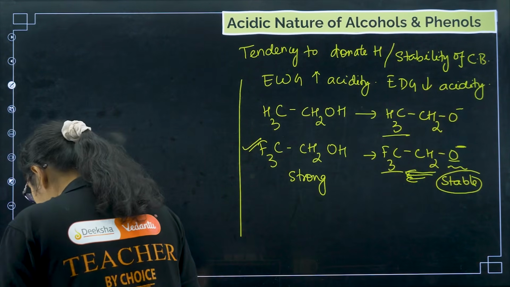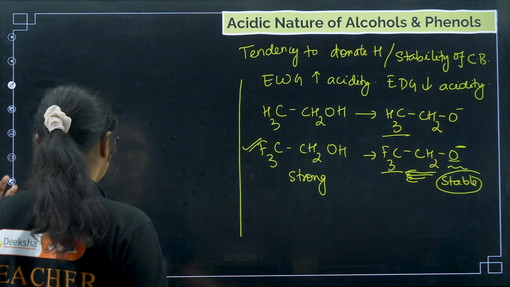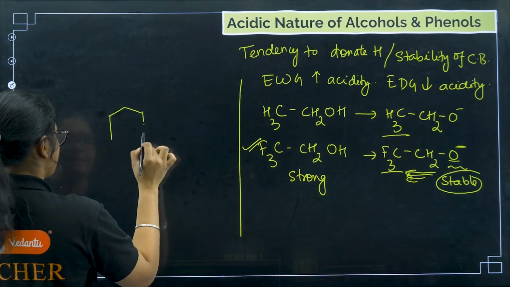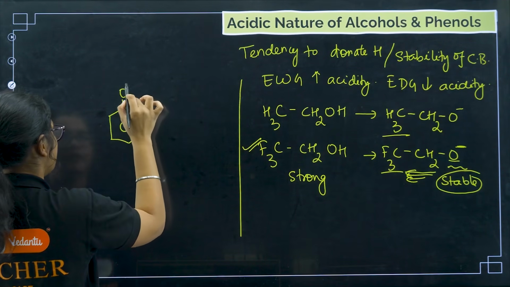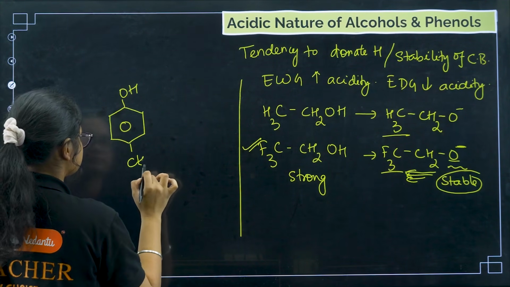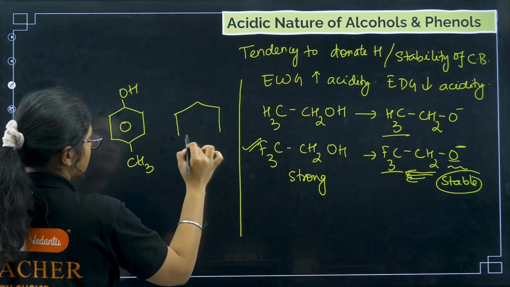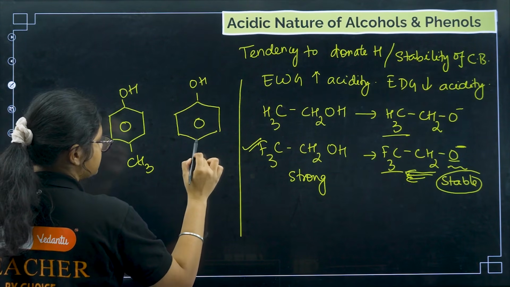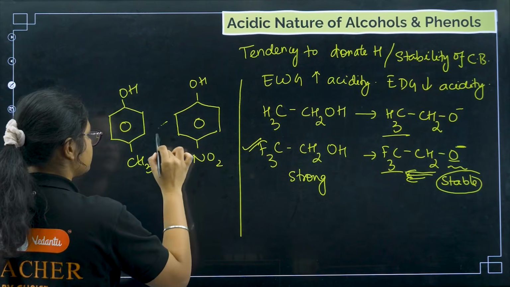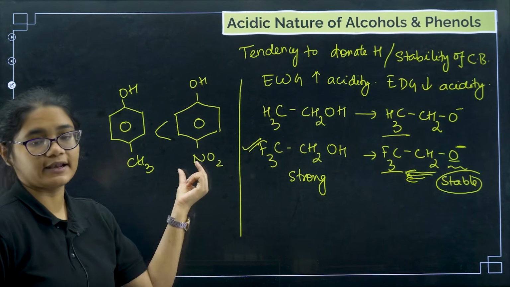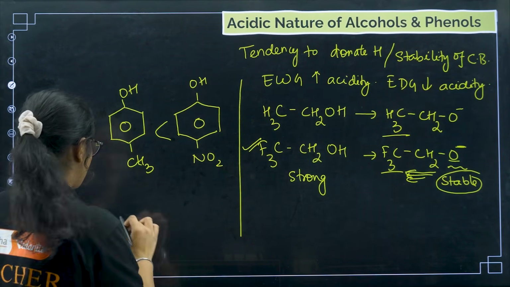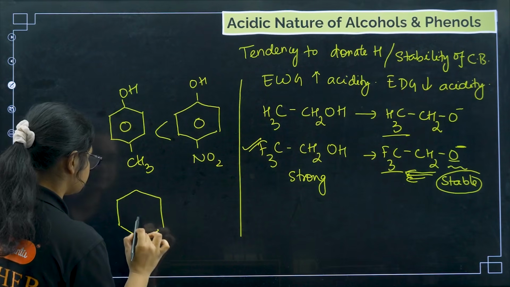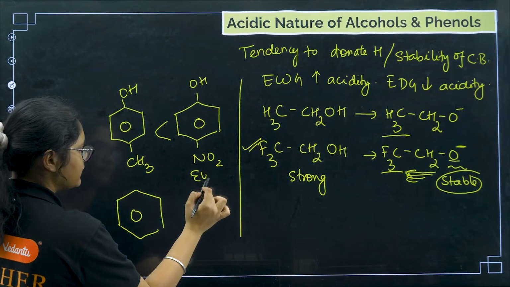Now moving forward, if I do it with phenols, and I have this NO2 group, this one will be more acidic because it is an electron withdrawing group.